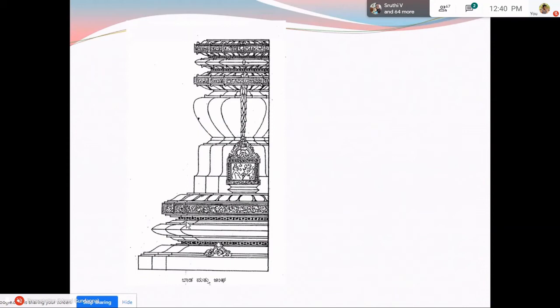And see, here we have the lower moldings of the Adhisthana. We have this Kumuda part. And see, this is the Khura part and this is the Kumbha part. So as I have explained in the line drawing, you can just understand that.